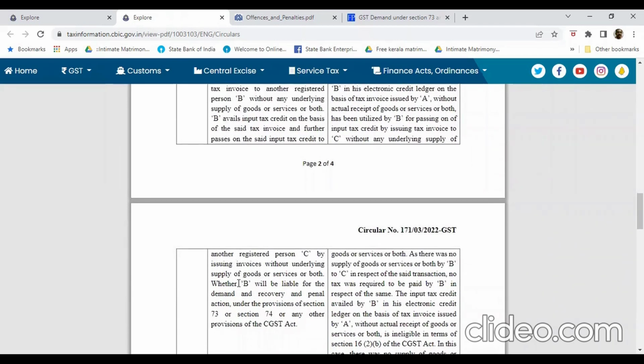Whether B will be liable for the demand and recovery and penal action under the provisions of Section 73 or Section 74 or any other provisions of the CGST Act.